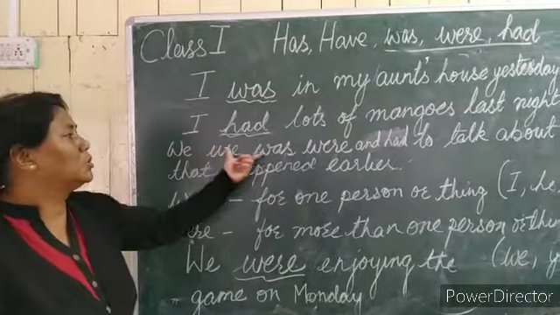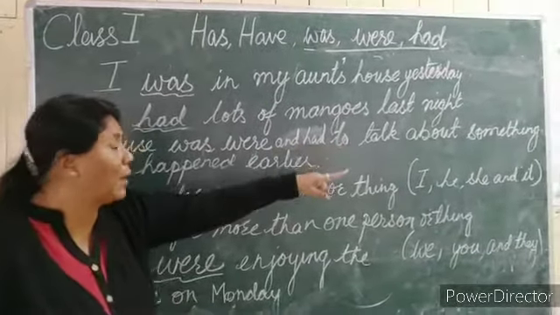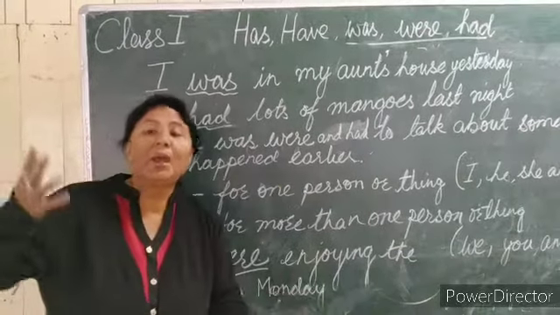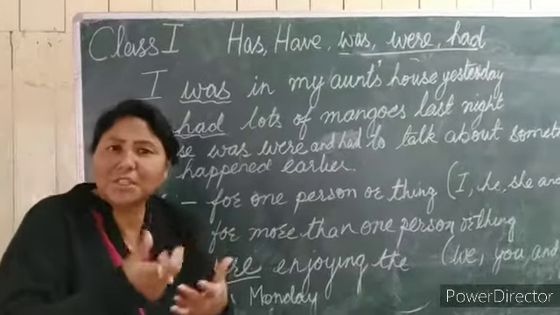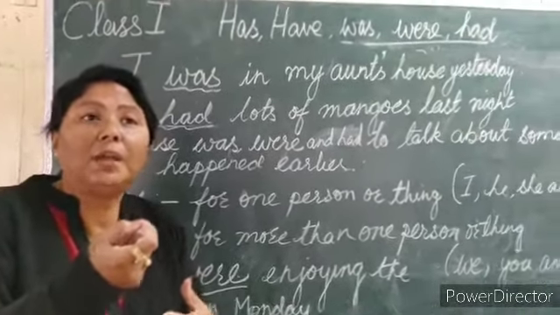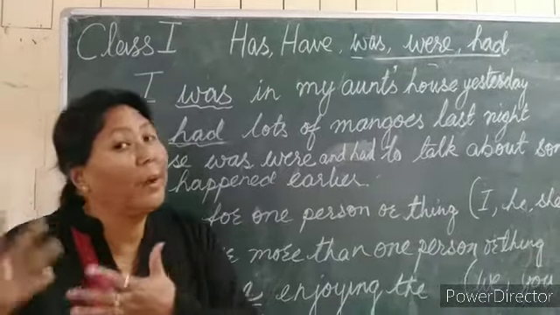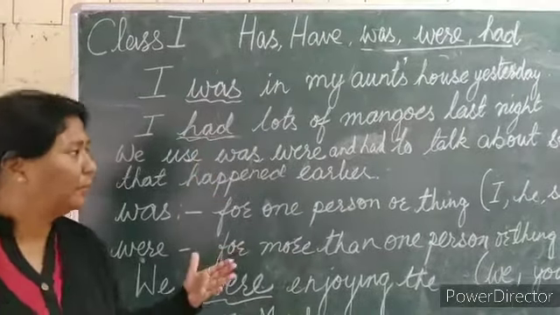We use was, were and had to talk about something that happened earlier, that has already finished. Even if you did the work five minutes or two minutes before, we always use the past tense: was, had, were, right?